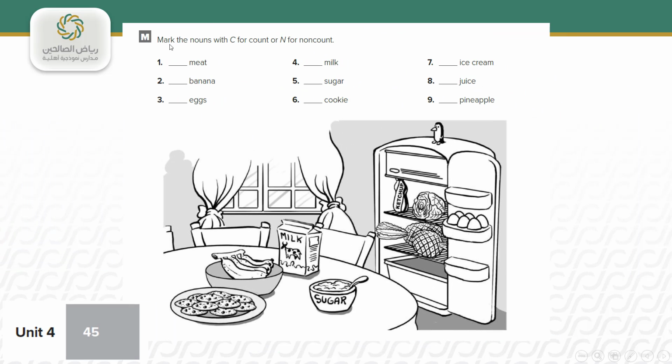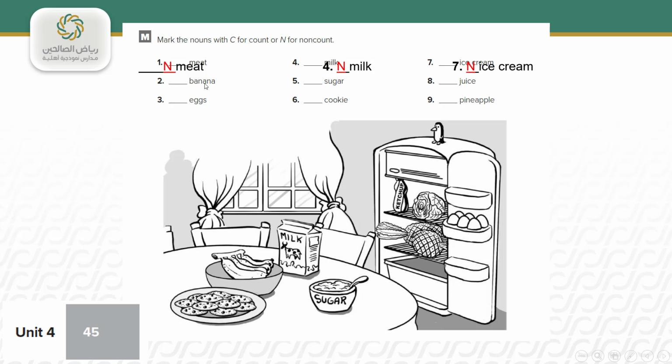Mark the nouns with C for count or N for non-count. First one, meat. What do you think of meat? Is it count or non-count? Yes, non-count. N. Milk, also non-count. Ice cream. What do you think of ice cream? It's non-count. The meat is non-count, milk non-count, and ice cream is non-count.